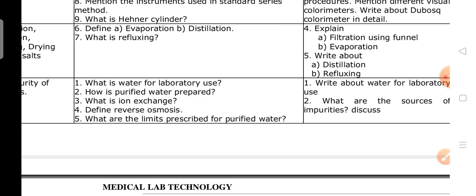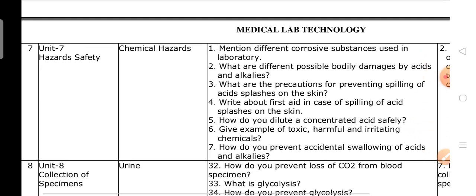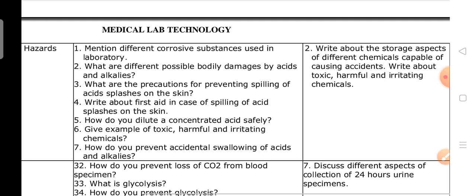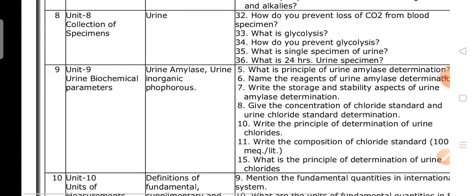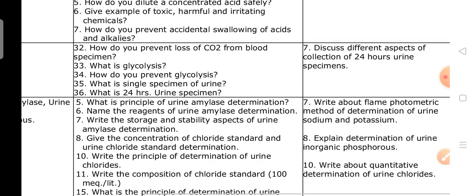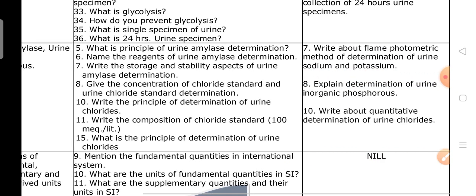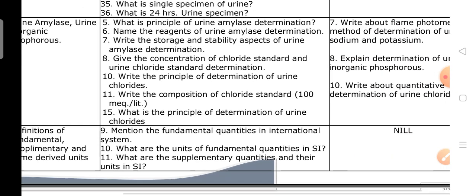Next coming to unit 7, hazard safety, topic, 2 marks questions and 6 marks questions. 8th unit, collection of specimens, urine, 2 marks questions, 6 marks questions. Next unit 9, urine biochemical parameters deleted. These topics are deleted. Next unit 10, units of measurements.